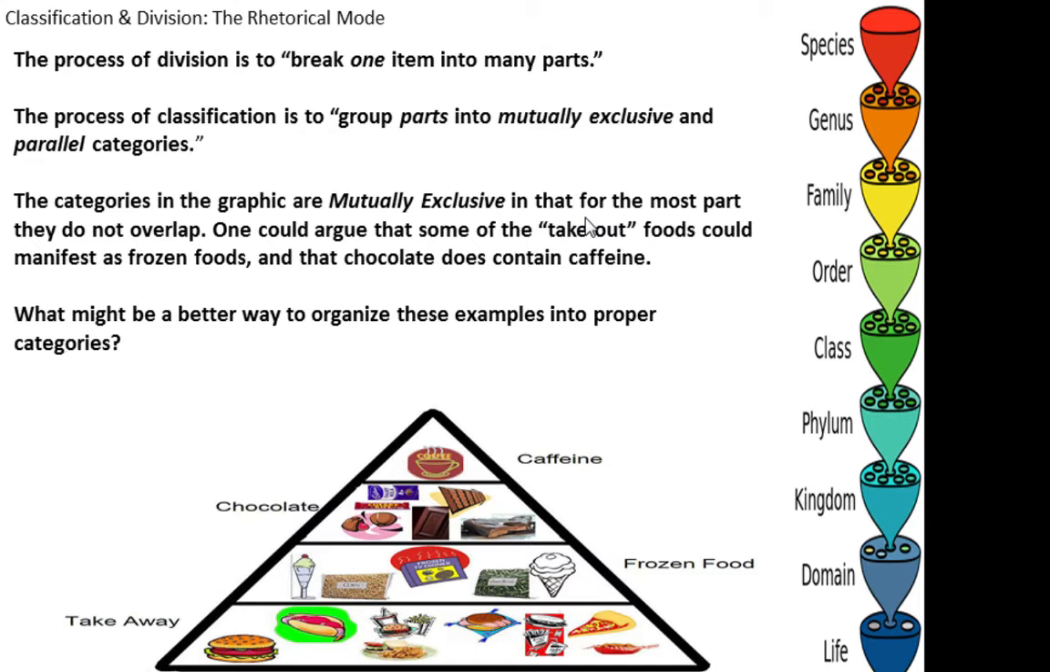First off, caffeine isn't a type of food, it's a chemical that exists in food, and we know that caffeine exists in chocolate. So actually, that category is non-existent. It would actually have to be a category for liquids that include caffeine to be parallel. So there we have a problem. We also have the problem that many of the foods that are being used as examples in frozen food and takeaway could be in either category depending on how they are packaged or how they are bought. So actually these are not mutually exclusive categories, and they're not even parallel categories at that. So this is not a very good division or classification.